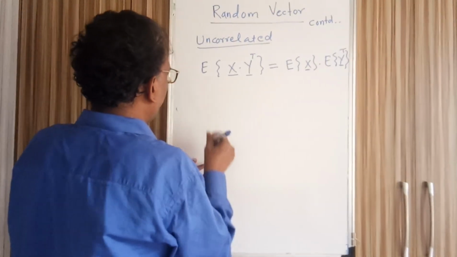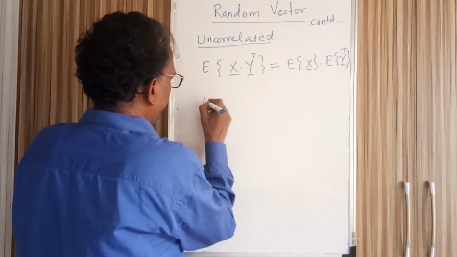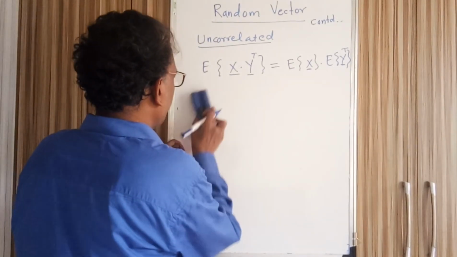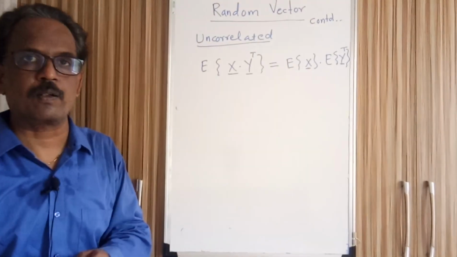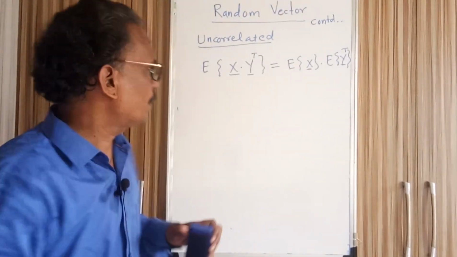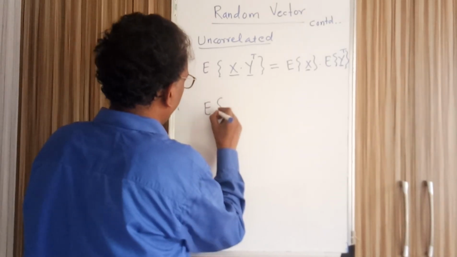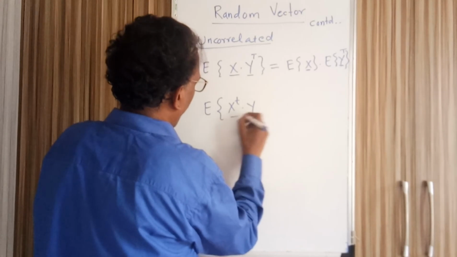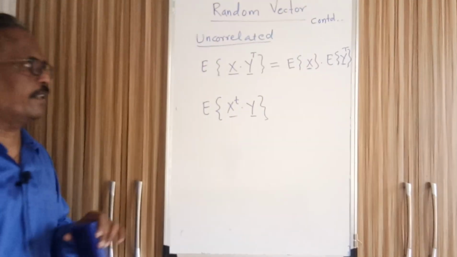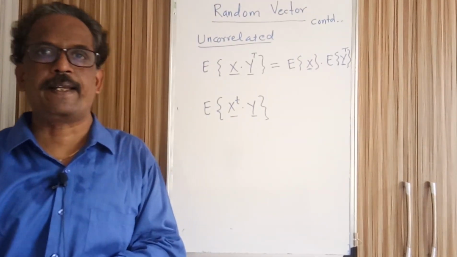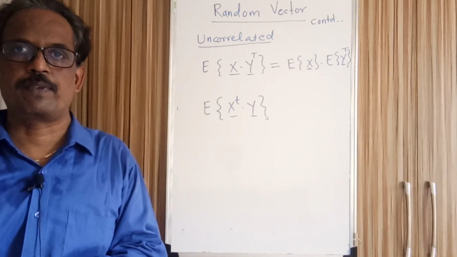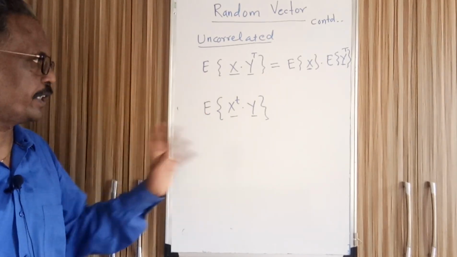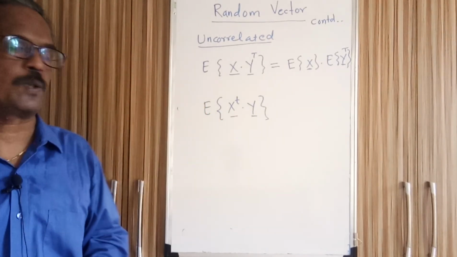In the case of orthogonality, if two random vectors are orthogonal, it is like an inner product: if two vectors are orthogonal, then the dot product has to be 0. Here also the expected value of random vector x transpose y, the inner product, you can write x transpose y or y transpose x.